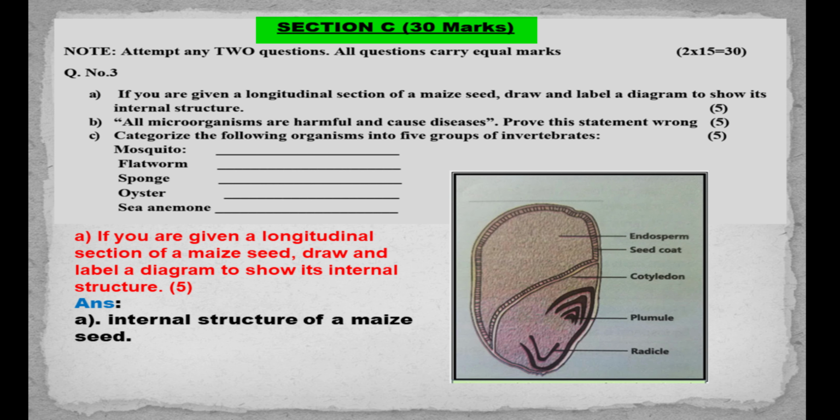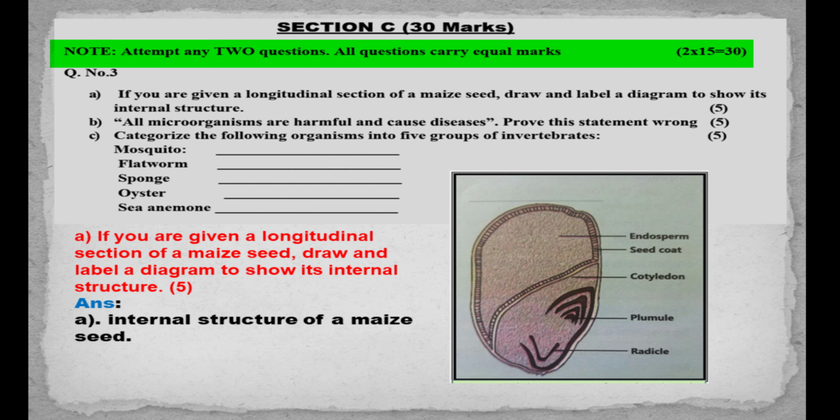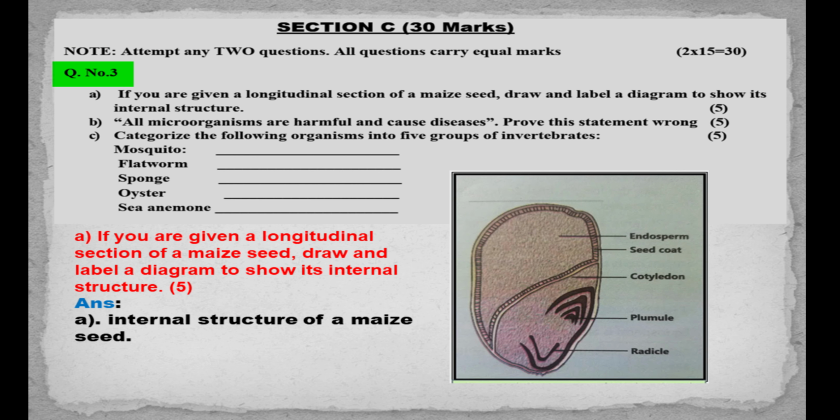General Science. Section C. Marks: 30. Note. Attempt any 2 questions. All questions carry equal marks. Question number 3. Part A. If you are given a longitudinal section of a maize seed, draw and label a diagram to show its internal structure. Answer. Internal structure of maize seed includes endosperm, seed coat, cotyledon, plumule and radicle.